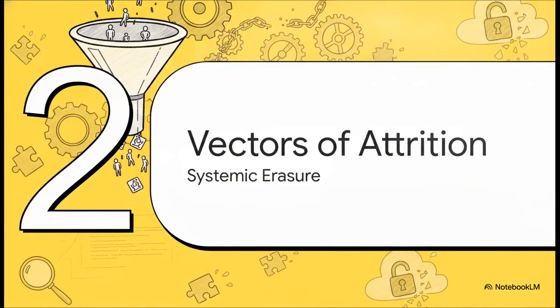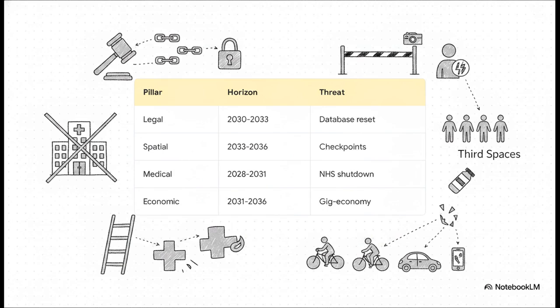Moving right along to Node 2, vectors of attrition. So how exactly is this pipeline built? Well, according to the framework's projections, there are 4 pillars of attrition mapped out over a rigid 10-year timeline. First up is legal. Between 2030 and 2033, warning of a database reset that locks legal identities to birth sex.